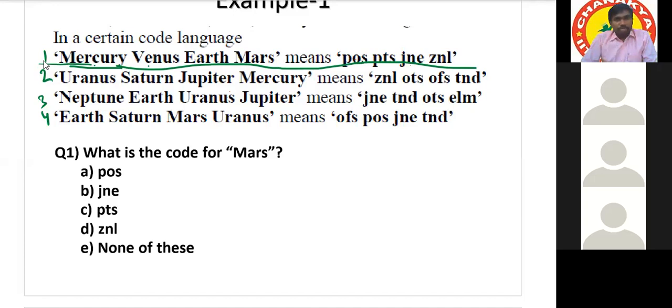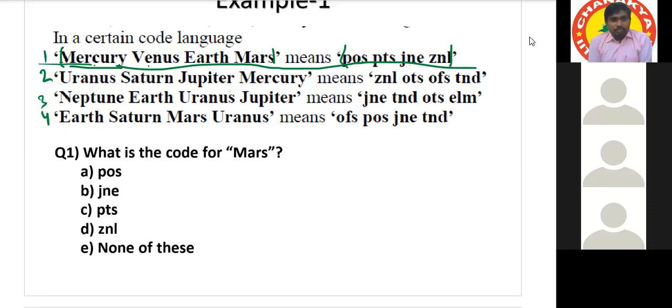What is the code for Mercury? It can be POS, PTS, JNE or ZNL. We cannot say any one directly, because they are not given in order. For these 4 words, those are the 4 codes, but we don't know which code is for which word.